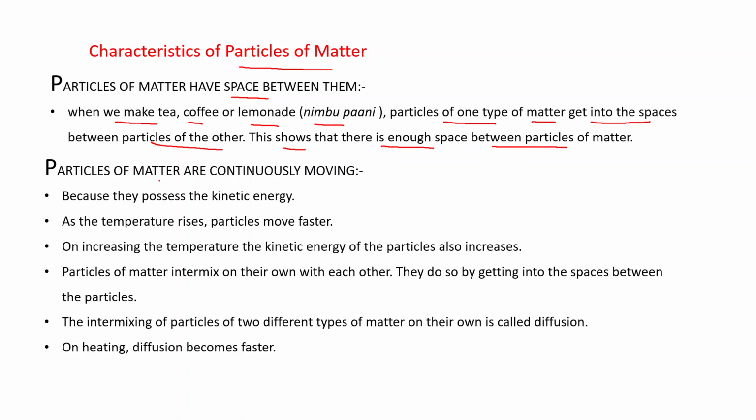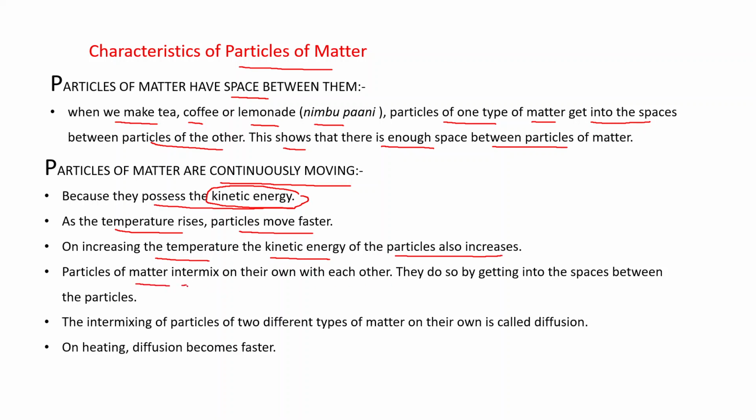Next property: particles of matter are continuously moving. Why are they continuously moving? Because they possess kinetic energy. What is this kinetic energy? This is energy due to motion. That is called kinetic energy. And what is the relation between temperature and kinetic energy? As the temperature rises, particles move faster. It means their kinetic energy increases when we increase the temperature. On increasing the temperature, the kinetic energy of the particles also increases.